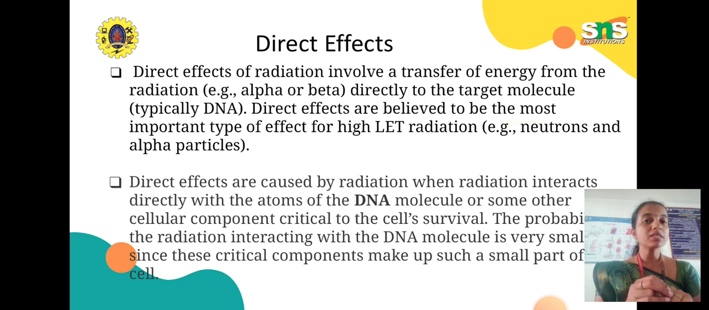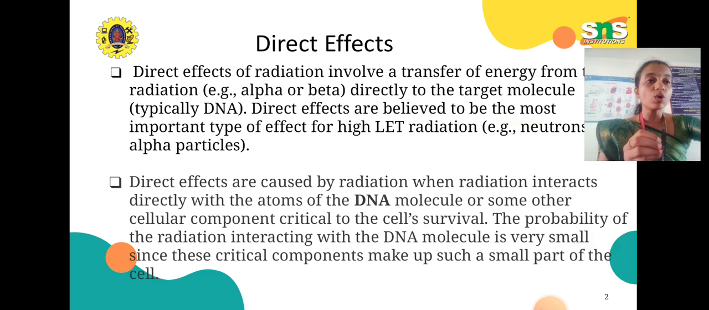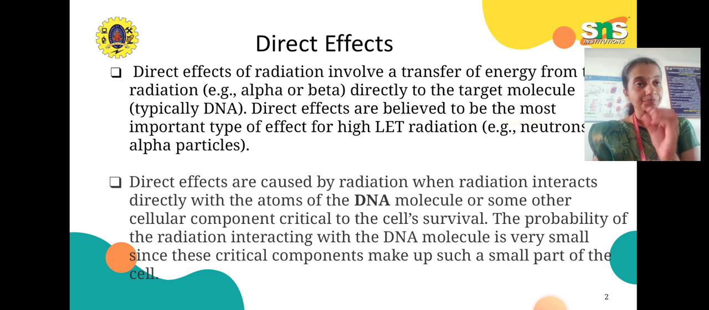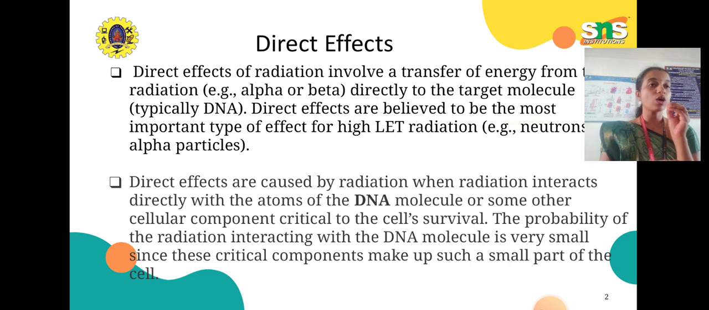The probability of the radiation interacting with the DNA molecule is very small, since these critical components make up a small part of the cell. This direct radiation will affect the DNA of a particular cell, or an atom present in the DNA molecule. It will affect a very small part of the cell.